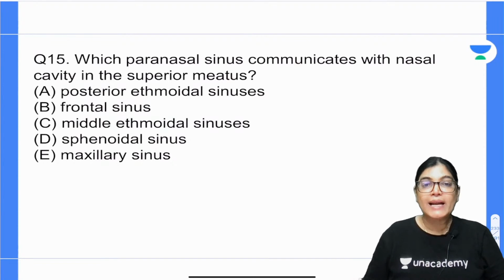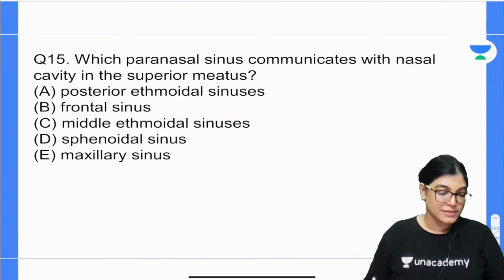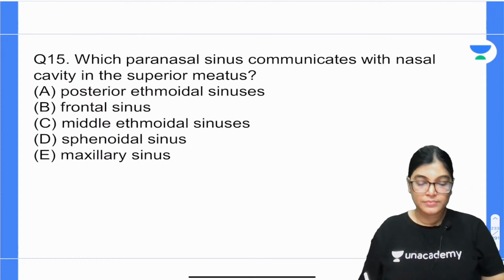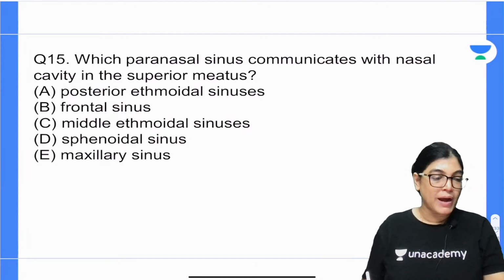Which paranasal sinus communicates with the nasal cavity in the superior meatus? Whether it is posterior ethmoidal sinus, frontal sinus, middle ethmoidal sinus, sphenoidal sinus or the maxillary sinus. Your time begins now. Question number 15, mark the correct answer. I will give you 30 seconds for marking the correct answer.